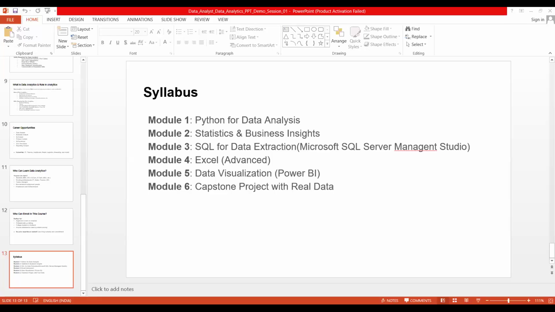And DCL, data control language: we are going to understand grant, how to provide permission to a user, and if you want to remove the permission from the user, we can utilize revoke. In the data transaction language, we utilize commit, rollback, savepoint. Whenever you want to roll back to a previous version, we can easily roll back. Then how we can create savepoints, all these things we are going to learn. And then we perform some CRUD operations like insert, select, update, delete of records.